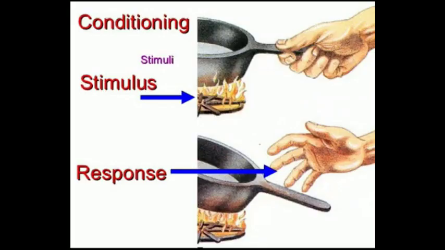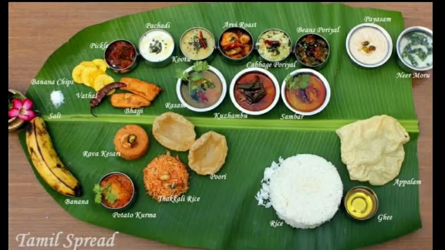Again, one more example I'll give you for better understanding. If we touch a hot object, will you keep your hands as such? No. Immediately we quickly pull our hands away from that, right? So here again, the heat is the stimulus and pulling of the hand is the response. Towards the stimulus, pulling of the hand is the response.